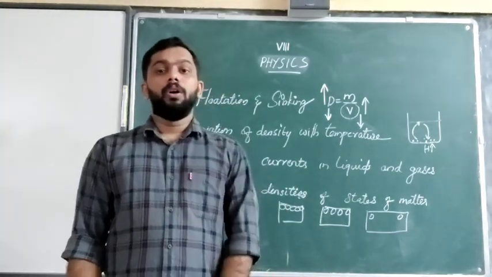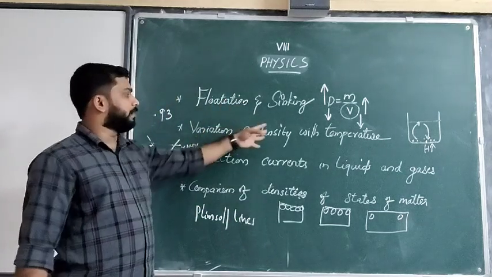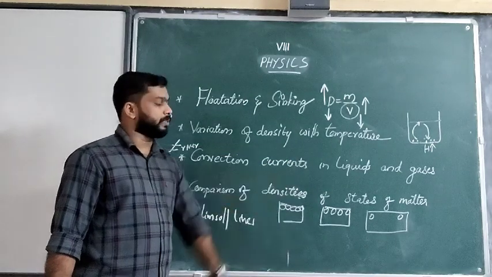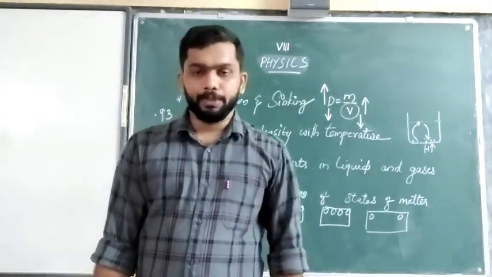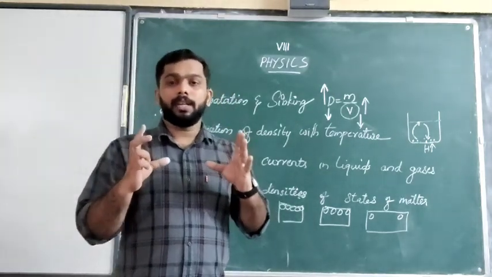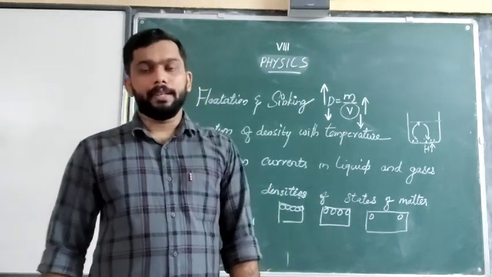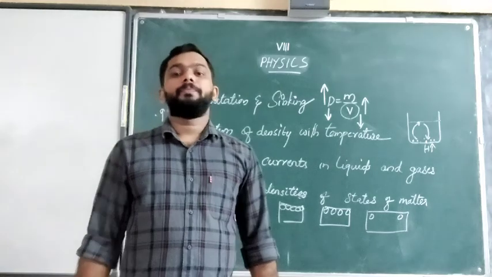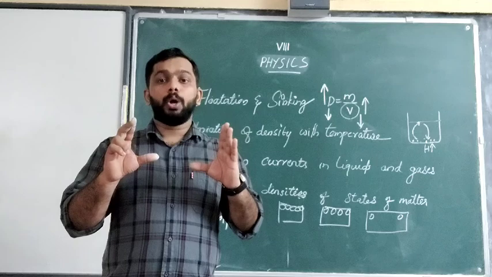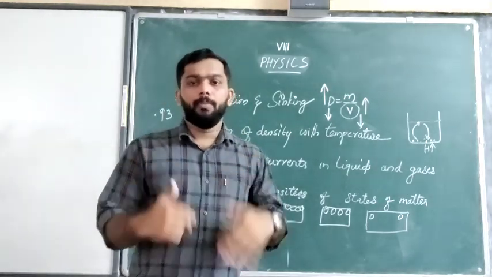But you have to do the topics we have discussed today: total density, variation of density with temperature, convection currents in liquids and gases, and the comparison of densities of states of matter. It's given in the textbook. You will read 2-3 times. You have to concentrate and read 2-3 times, and you have to do all the study questions and exercises in your copy. And if there are any exercises or questions that you are not able to do, you are free to call me. Okay, I will be available on WhatsApp.